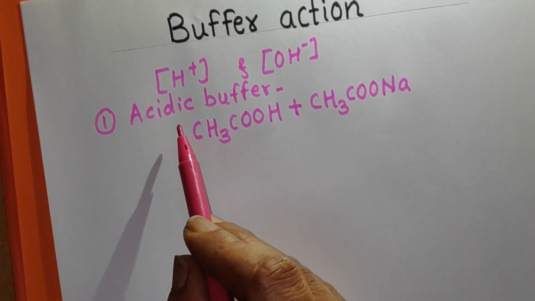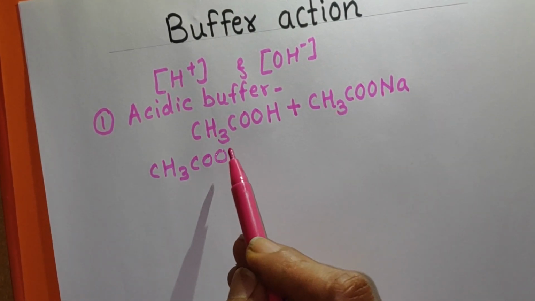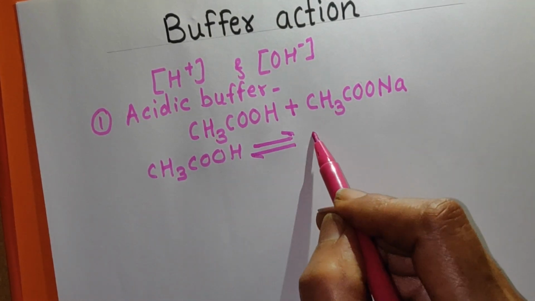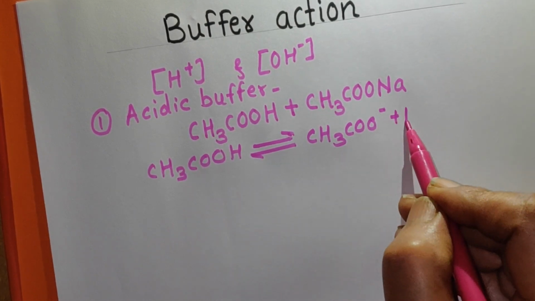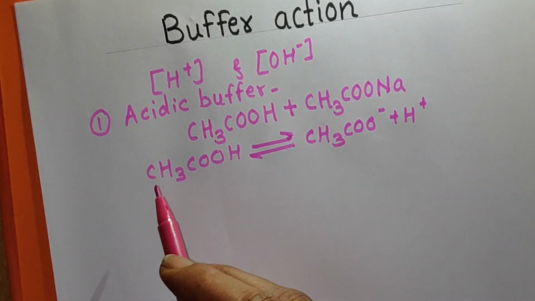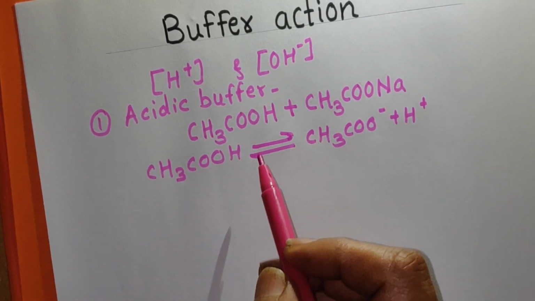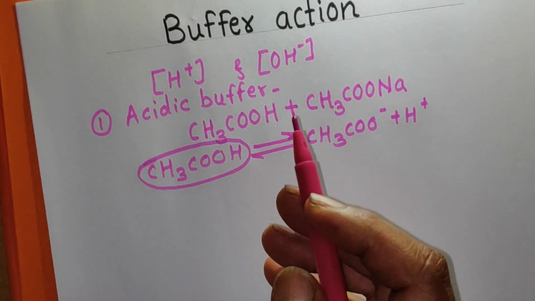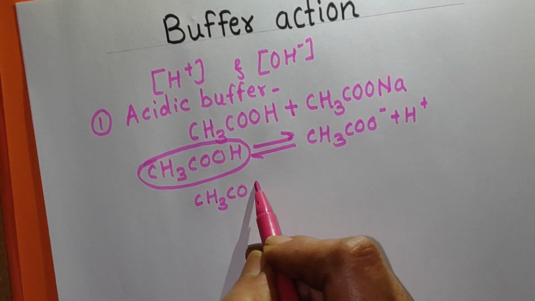Now, in this solution CH3COOH is a weak acid, so it is ionized to a less extent to give CH3COO minus ions and H plus ions. It is a weak acid, so it is not ionized completely. It ionizes to a very small extent to give CH3COO minus ions and H plus ions. That means in this solution CH3COOH molecules are in excess.